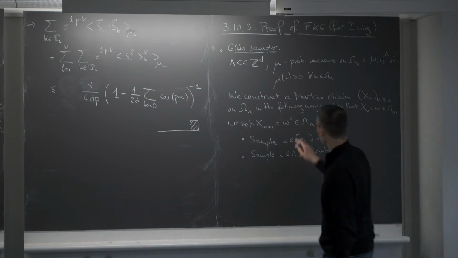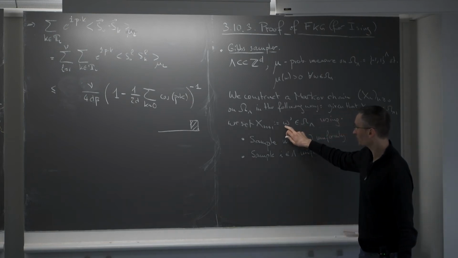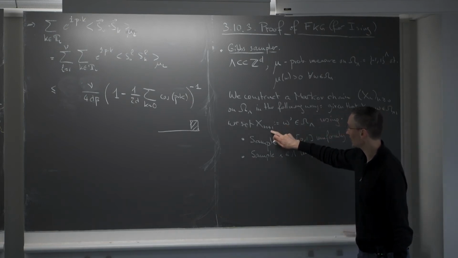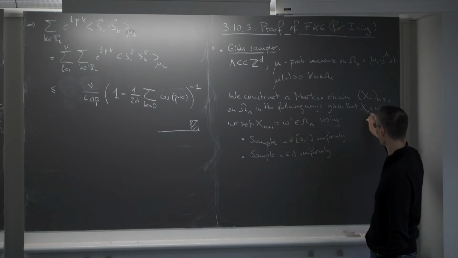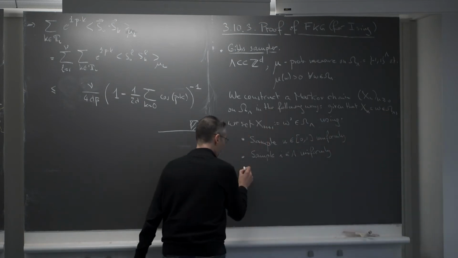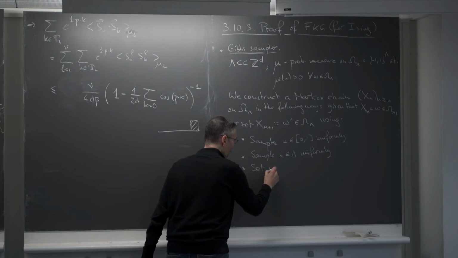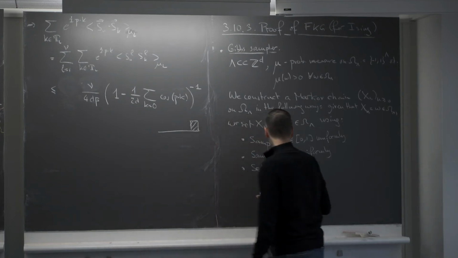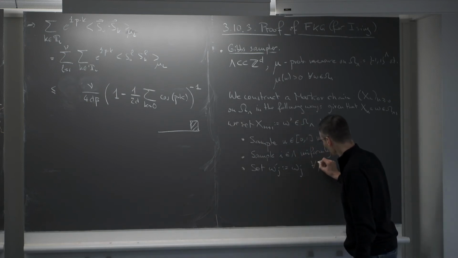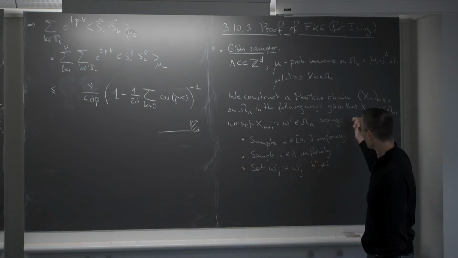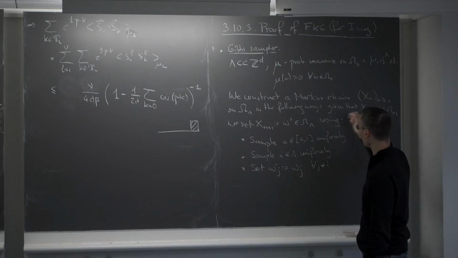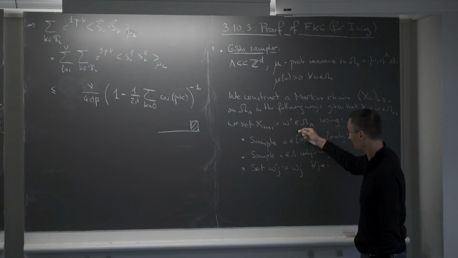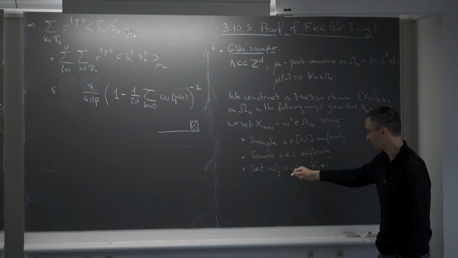Then this omega prime that I want to construct, the new state of the chain at time n plus 1, given that the state at time n was omega, I define as follows. I set omega prime j equal to omega j for all j different from I. So in one time step, the only thing that I'm changing is the spin at one vertex, the vertex I. All the others are left unchanged.